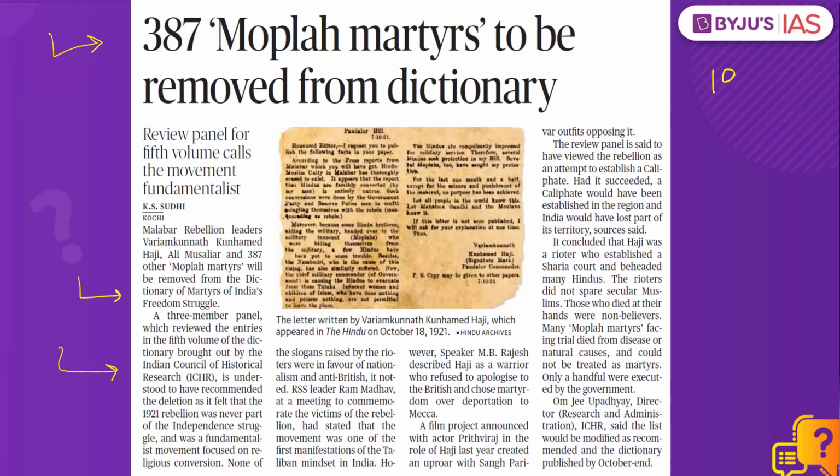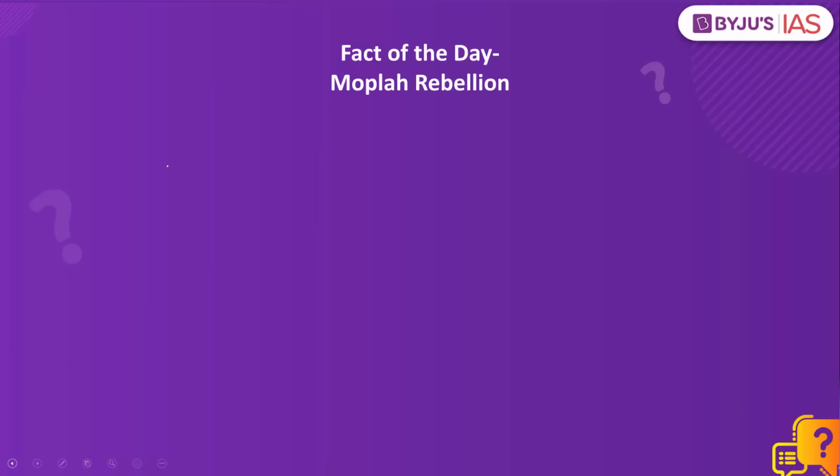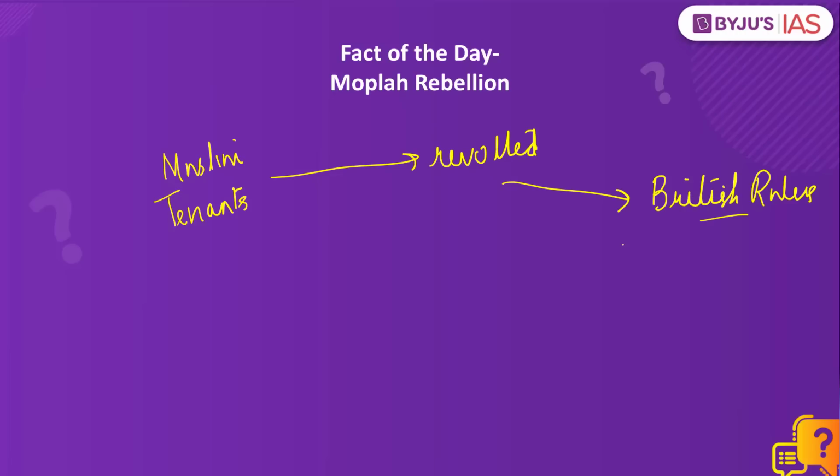What happened in 1921? And now we are in 2021. 100 years have passed. Non-cooperation movement was going on in the country. But then in Malabar, which is in current day Kerala, Muslim tenants revolted against the British rulers, but also the local Hindu landlords. So Khilafat and non-cooperation movement has also been criticized by various historians because according to them, religion and politics were mixed in 1919. But the objective of the Mahatma was to somehow bring Hindus and Muslims together in this fight against the colonial empire.